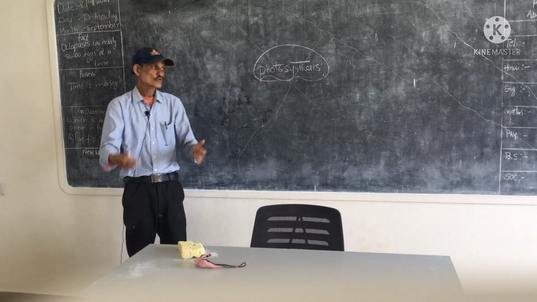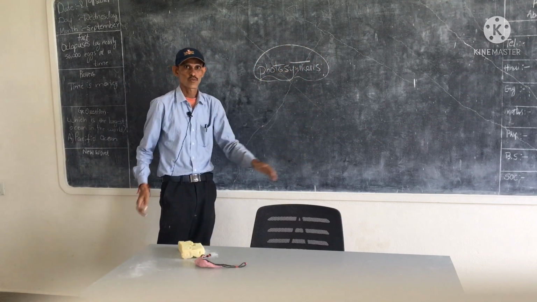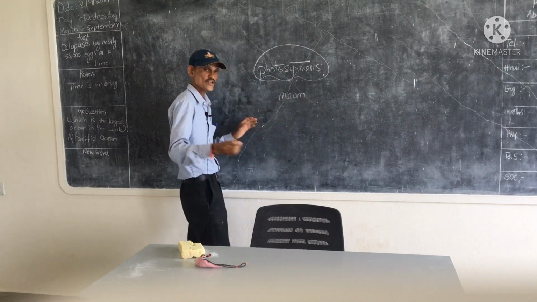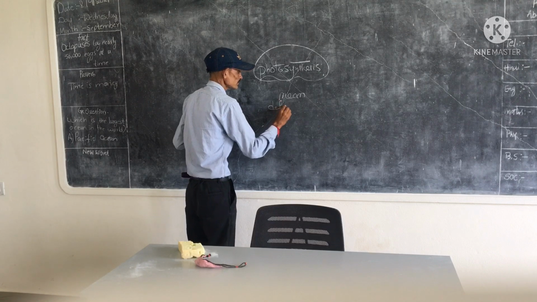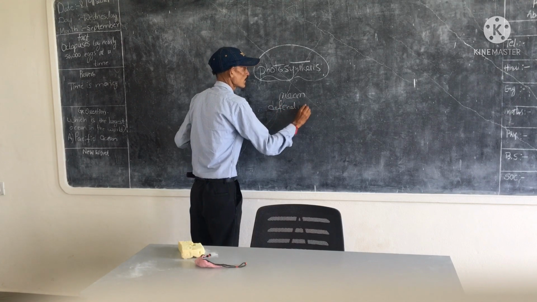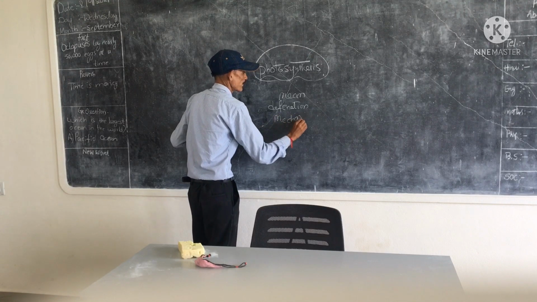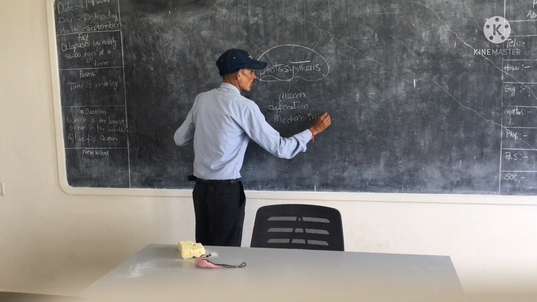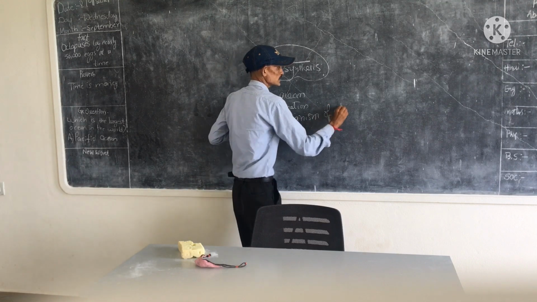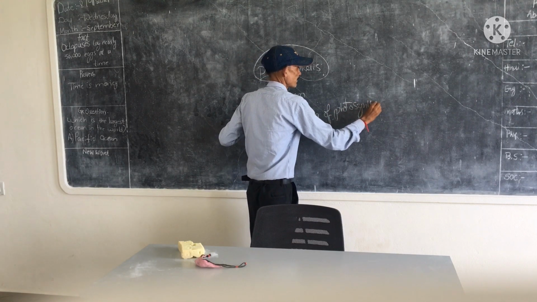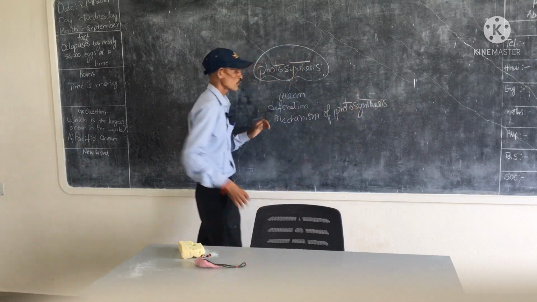Next, we learn about photosynthesis. What is the meaning of photosynthesis? What is the definition of photosynthesis? Next, we discuss the mechanism of photosynthesis.